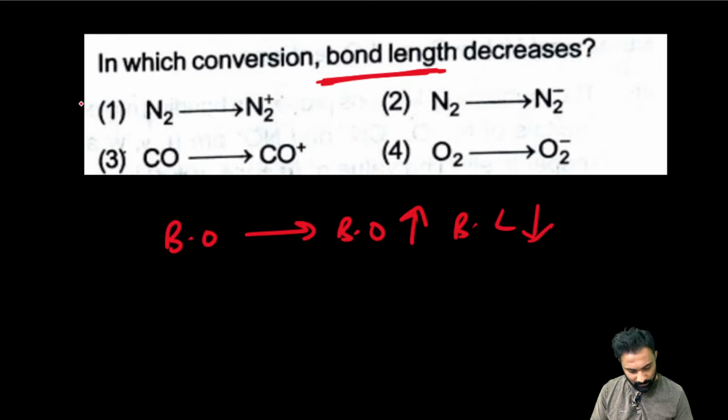Cross check the bond orders and try to tell me the answers.